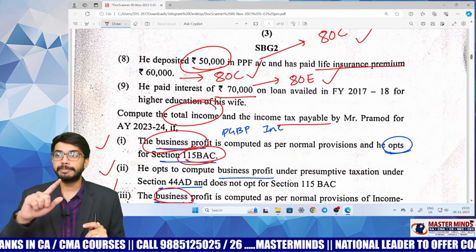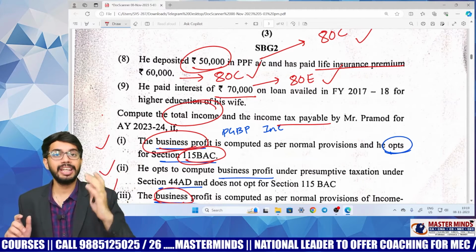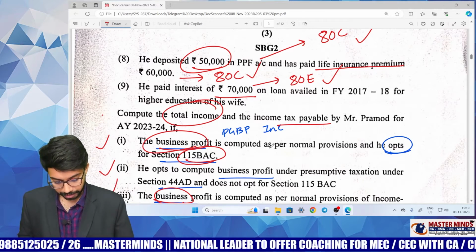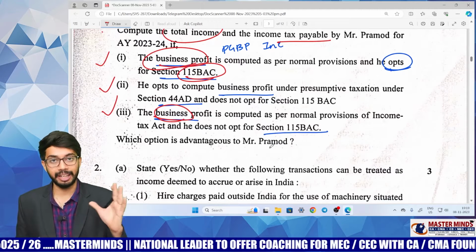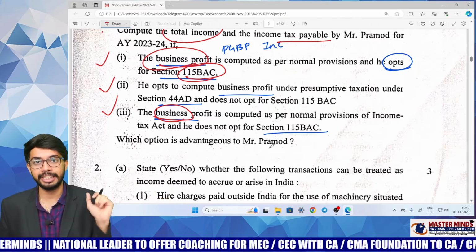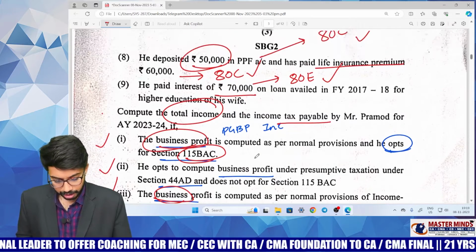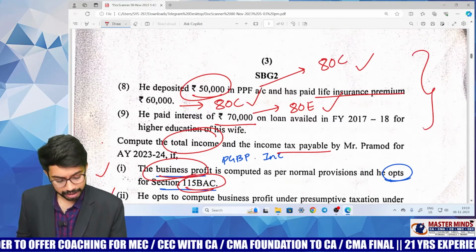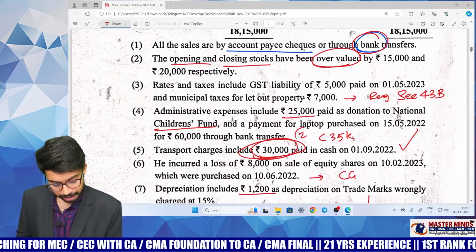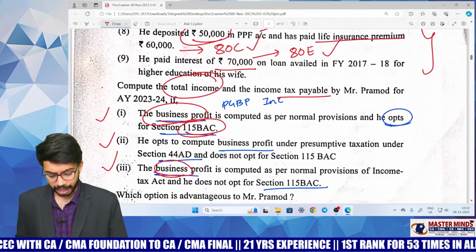That is the adjustment which you need to do when you are calculating total income as per section 115BAC. Very clear? As per regular provisions, these deductions are allowed, 80C and 80E. As per concessional tax rates, 80C and 80E deductions are not allowed. I hope you have done this adjustment. We have discussed these adjustments very clearly. When you are choosing concessional tax rates, chapter 6A deductions are not allowed except 80CCD(2) and 80JJAA. Good. That is the only twist. This is one checkpoint. Another checkpoint is 30,000 rupees. This is the second checkpoint. Other than these, all the remaining are normal provisions only, which you can calculate very easily.